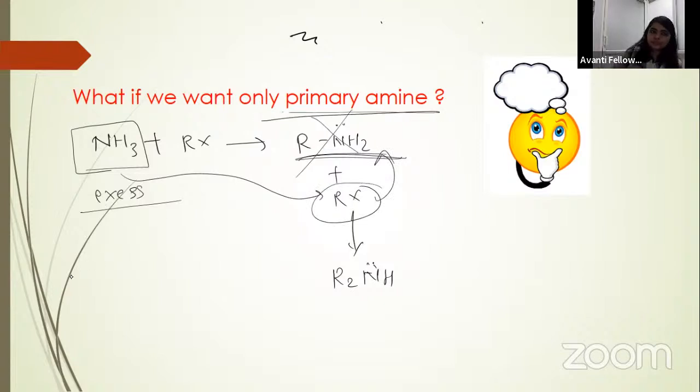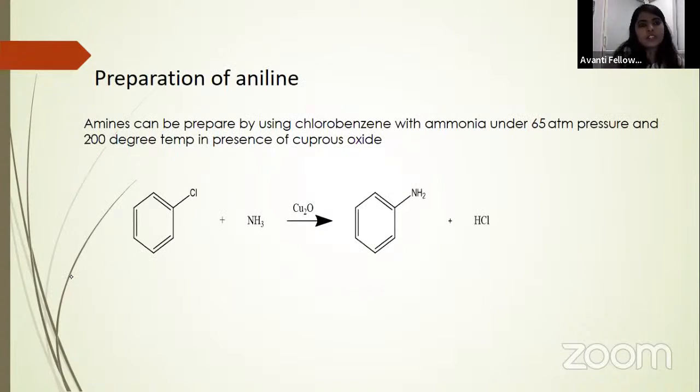Okay. Next method of preparation is the preparation of aniline. So aniline can also be prepared from this alkyl halide. Then you can take NH3 and cupric oxide. You will get your aniline.